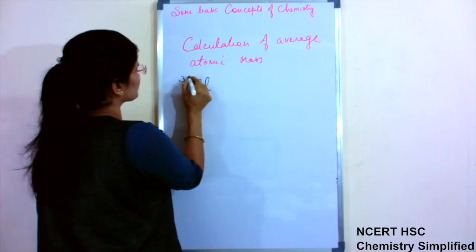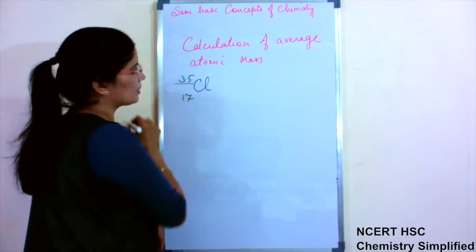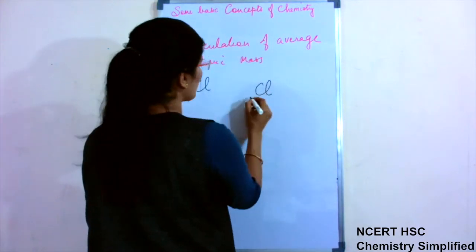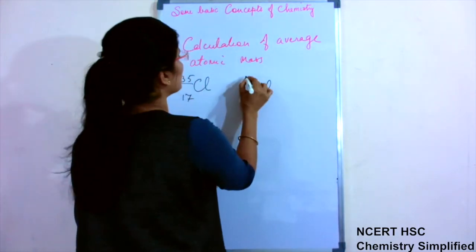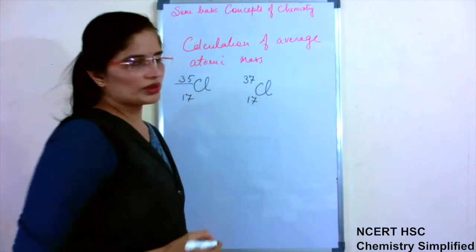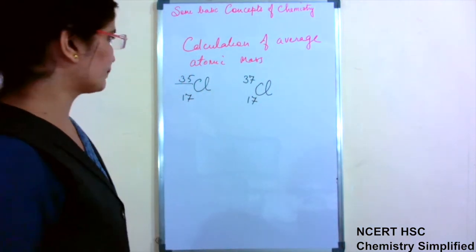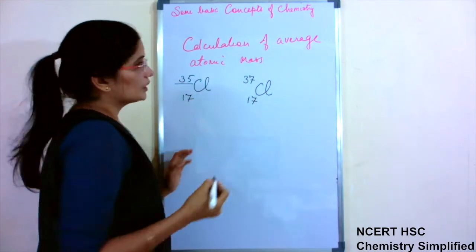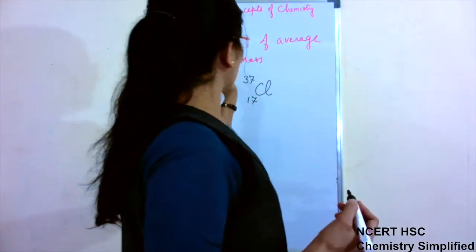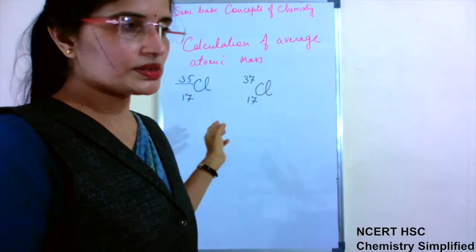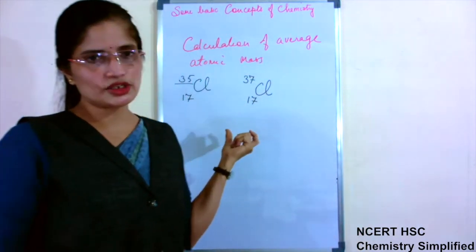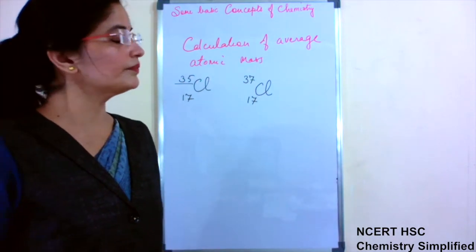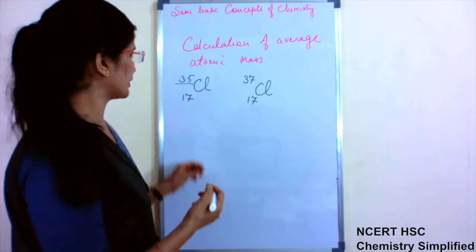One of the chlorine isotopes has atomic mass 35. Another isotope of chlorine, atomic number 17, has atomic mass 37. Now while finding the average atomic mass of isotopes, the abundance of these isotopes is also taken into consideration, meaning how much amount is available in nature, that also is very important.